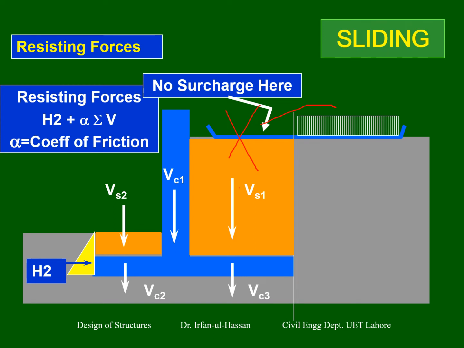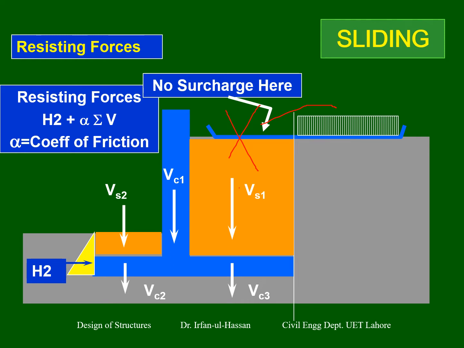Again, when we are getting the restoring force, our resisting force, we have to be very careful. Surcharge sometimes can be a very large force, and practically, we should assume the condition that this may be a surcharge, which is a live load, or a building which is not located there later on. Then what will happen to the stability of the retaining wall?